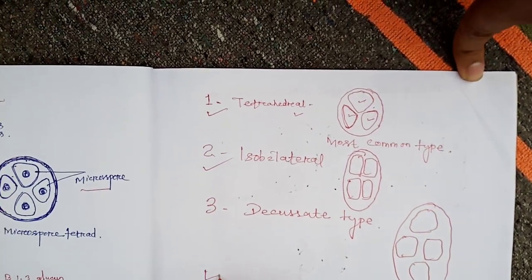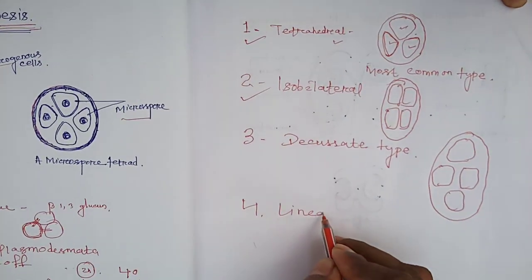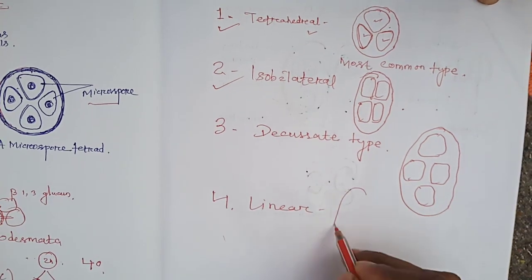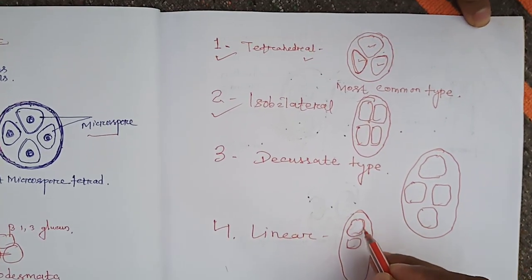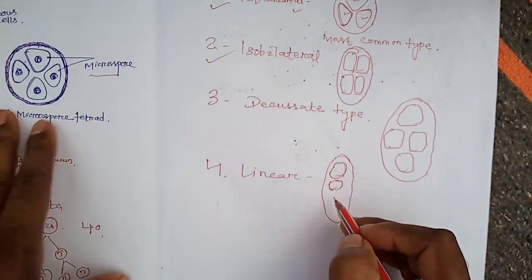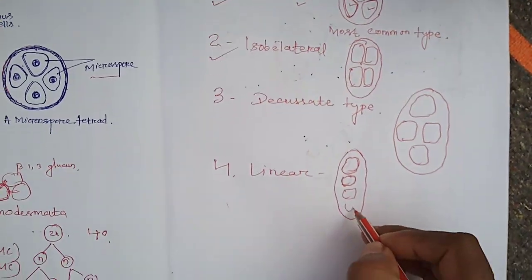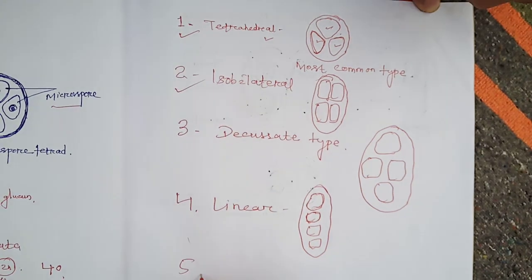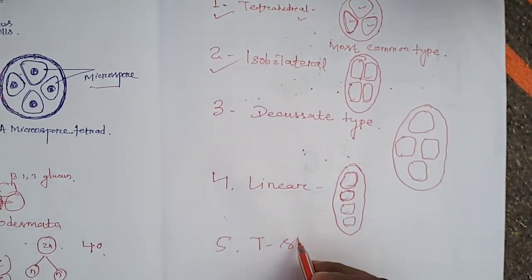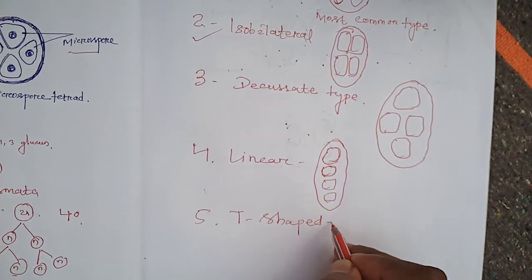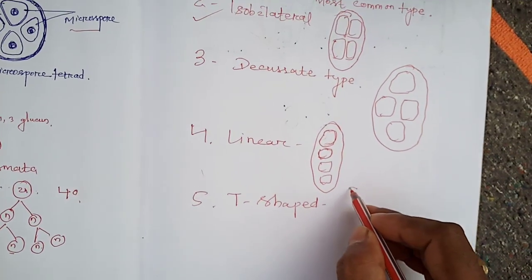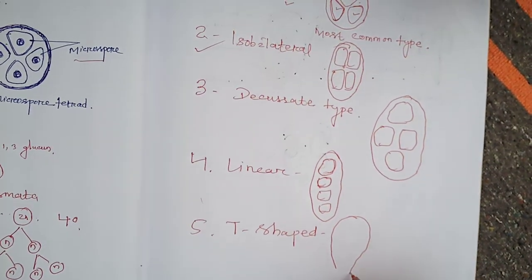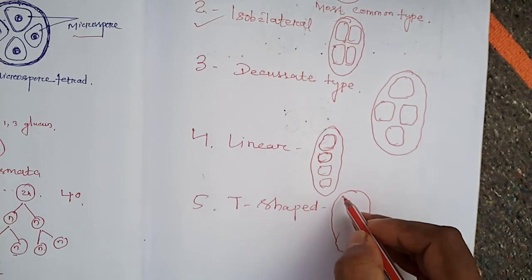Okay. And the fourth type is linear. Here all the four haploid pollen grains are arranged linearly. And the fifth is the T-shaped. The pollen grains are arranged like the English alphabet letter T. The arrangement is like this.